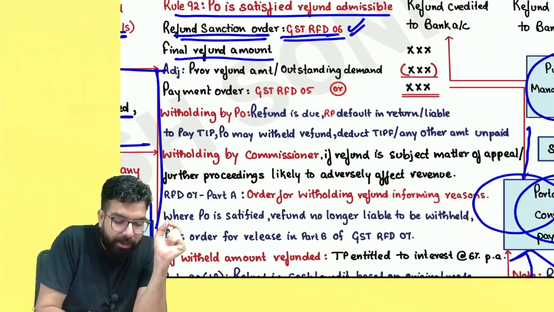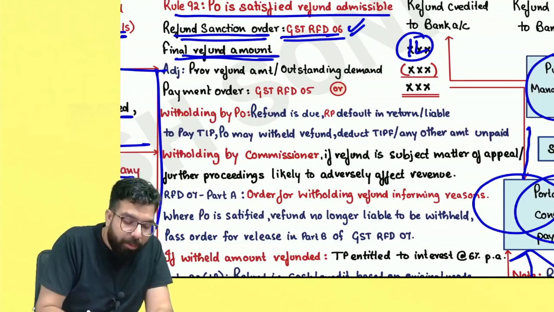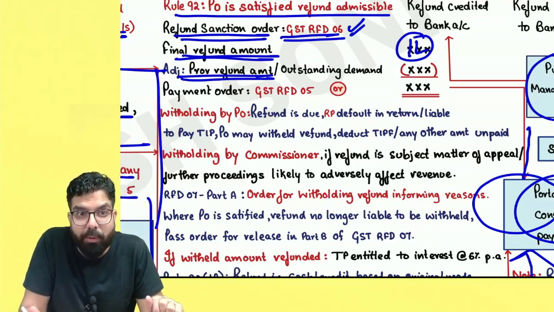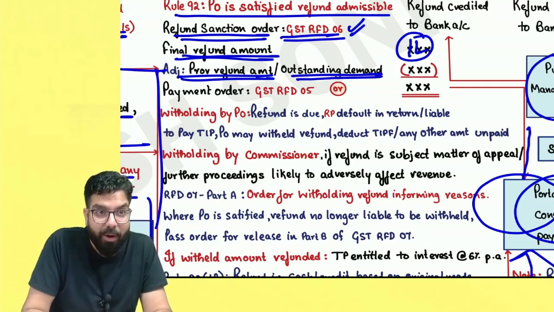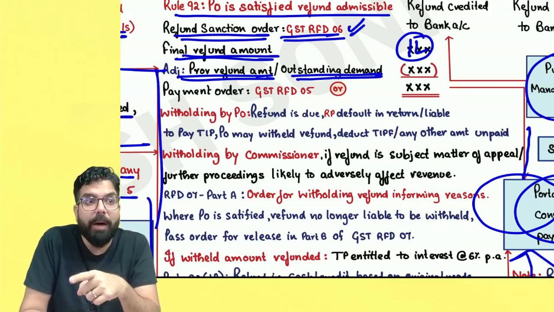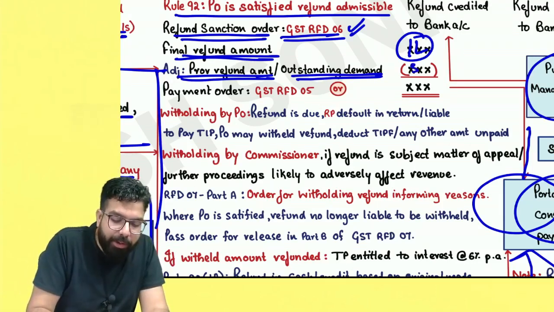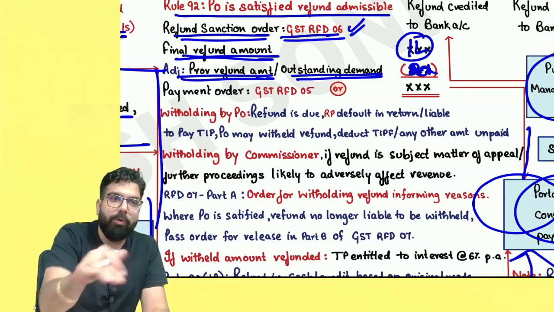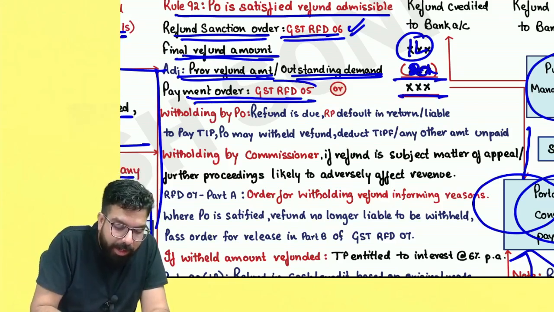Now, in the sanction order, he will tell what is the final amount to be refunded. For example, he says 1 lakh rupees. Out of that, first he will deduct whatever provisional refund was given. For example, in the zero rated supplier case, 90% was given. That he will deduct. Or if you have any outstanding demand, I hope you remember section 79 in your demand and recovery chapter, which told the modes of recovery, whatever refund is due to you, from that they can recover. Supposedly 20,000 was due and they recovered it from you, or any provisional amount of refund that was given, they will recover from this amount. And for the remaining amount, they will give a payment order.